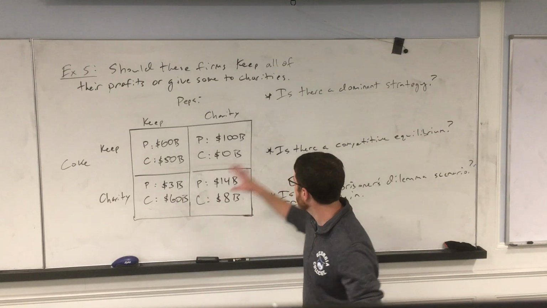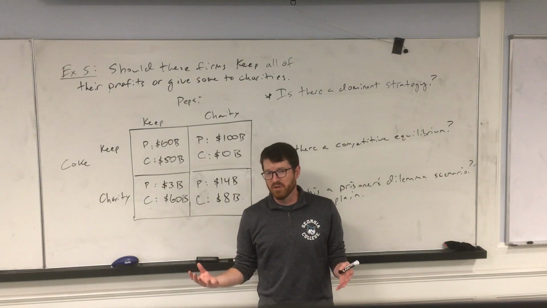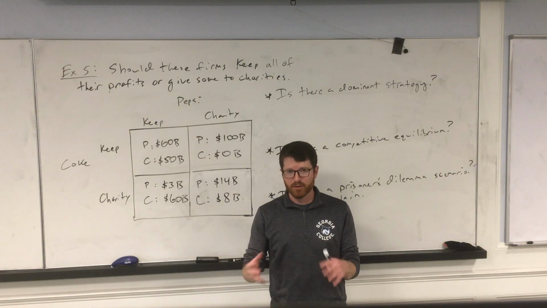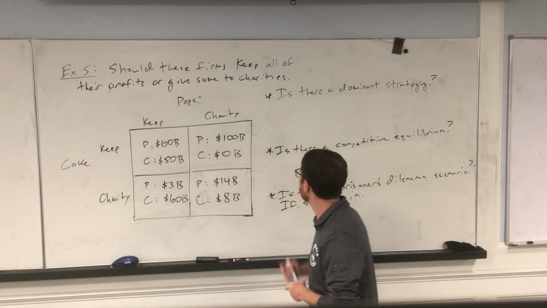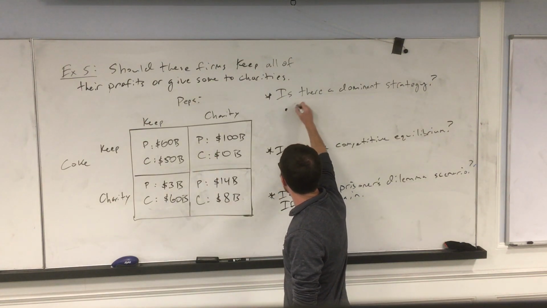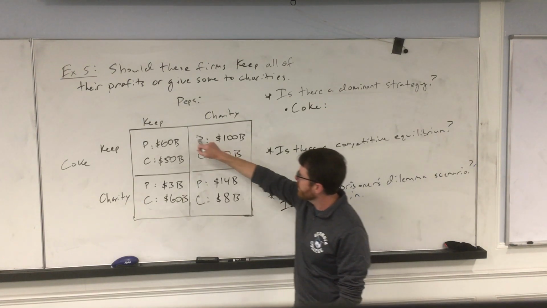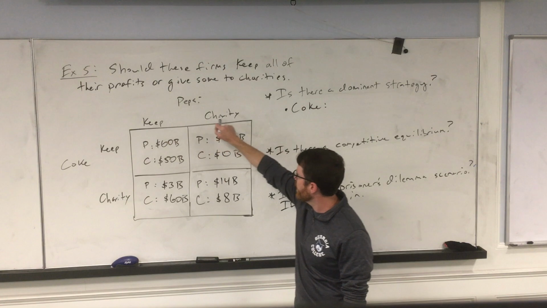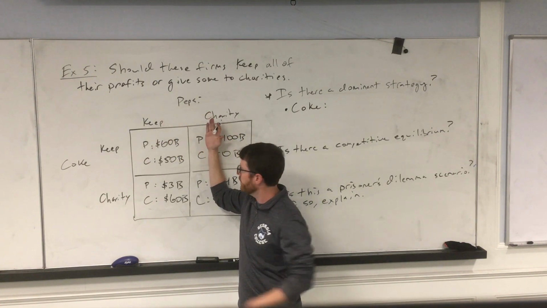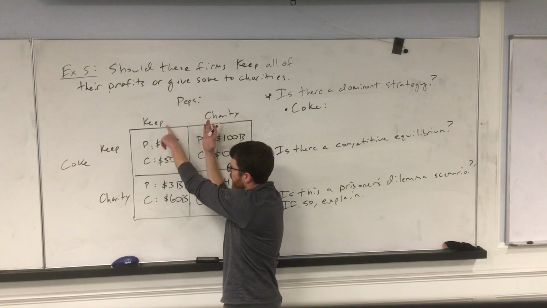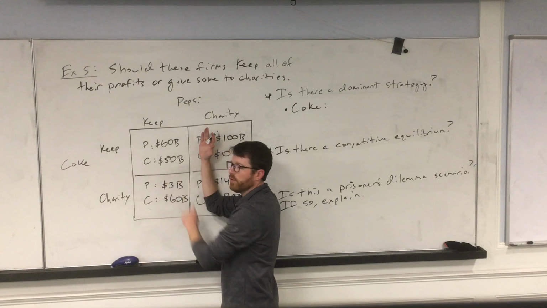So anytime you see a question like this, you're going to start off by thinking about dominant strategies. It really doesn't even matter what the question is. The first thing you're going to do is think about dominant strategies in all cases. So let's start there. Let's think about what Coke would do. Pepsi could either keep their profits or they could donate some to charity. Let's assume that Pepsi keeps all their profits, okay? So this is our choice. In that scenario, Coke would want to give to charity because 60 billion is more than 50 billion.